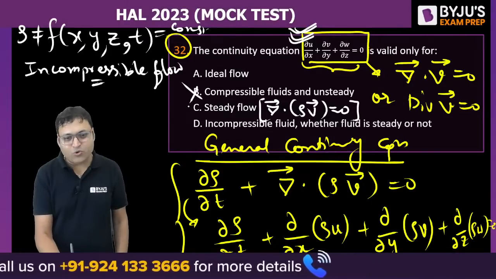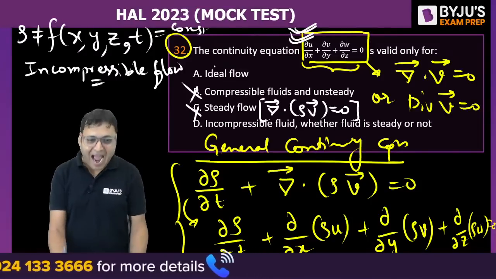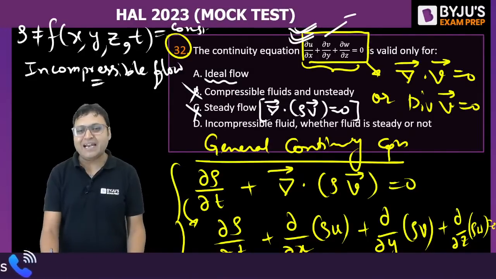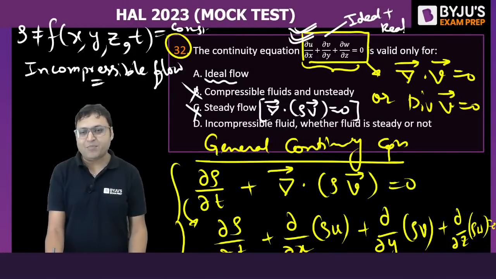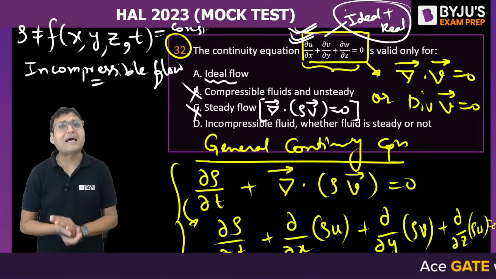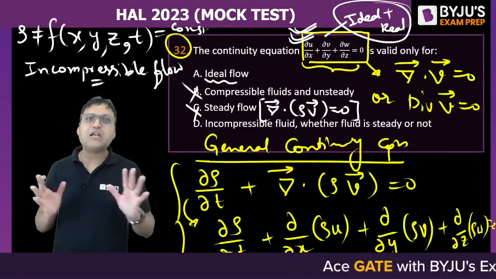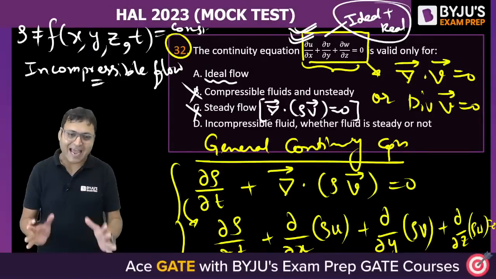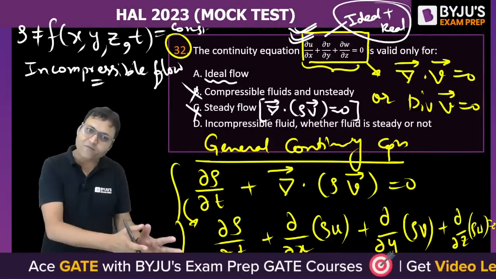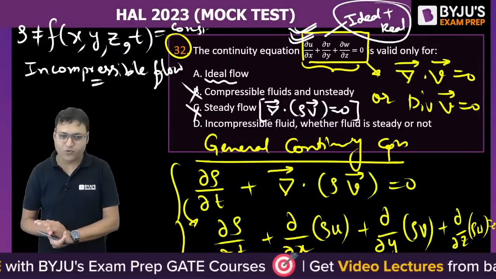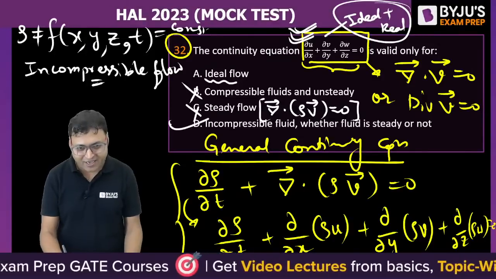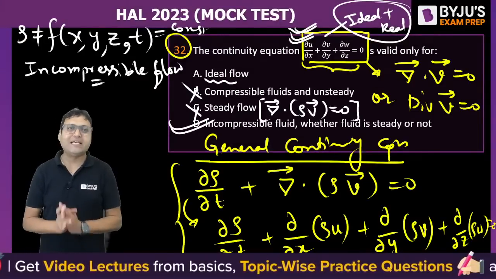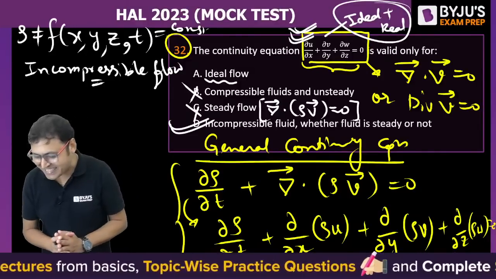So B cannot be true, C cannot be true. And ideal flow, no, both the expressions are valid for ideal as well as real, because viscosity has nothing to do with the mass conservation. Viscosity does not play any role in the mass conservation equation. So whatever continuity equation we are writing over here is valid for real fluids as well as ideal fluids. So the above equation is only valid for the incompressible fluid, whether the flow is steady or unsteady. I hope this is clear.